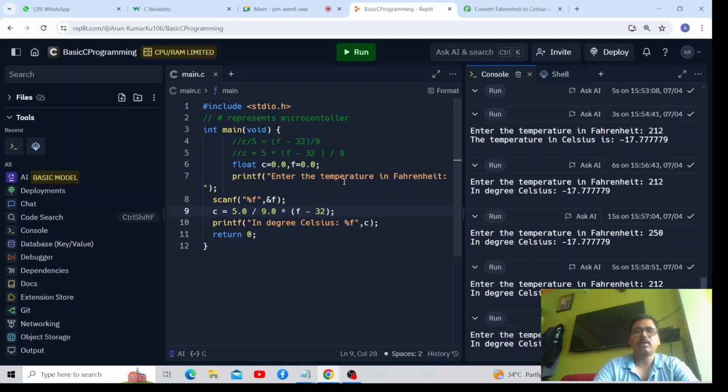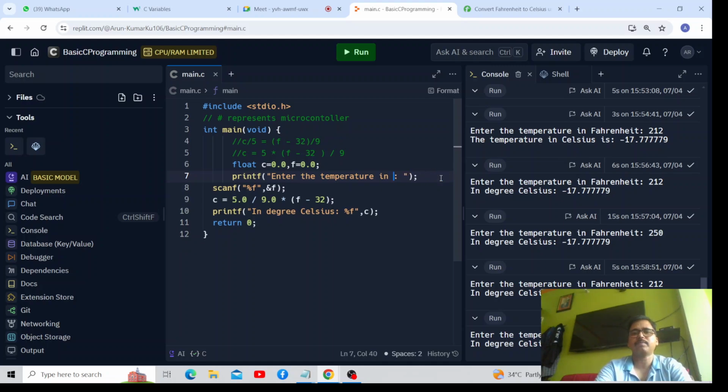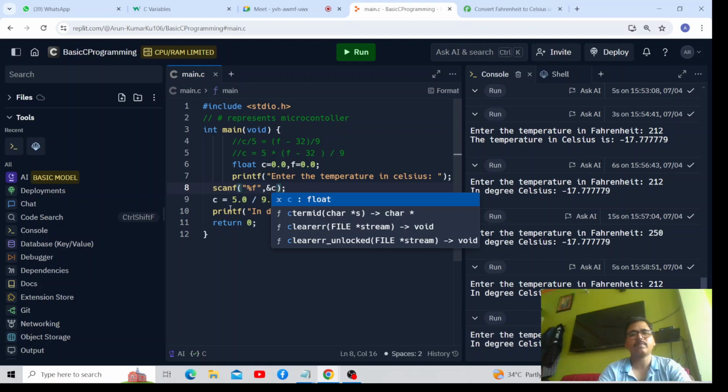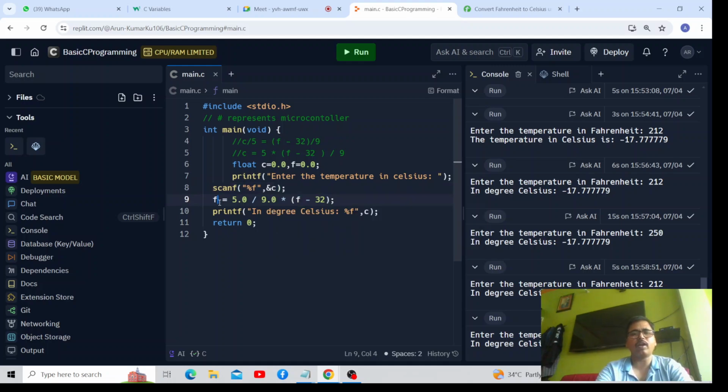Here we have to write enter temperature in Celsius, and here you should write this C, and here F is equal to what is the formula? 9/5.